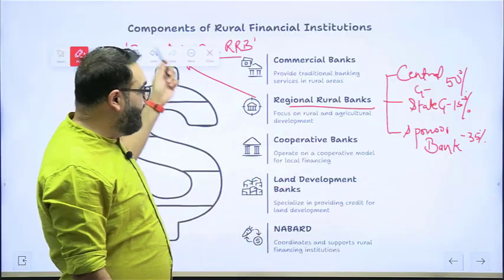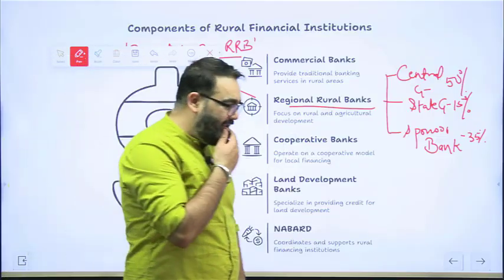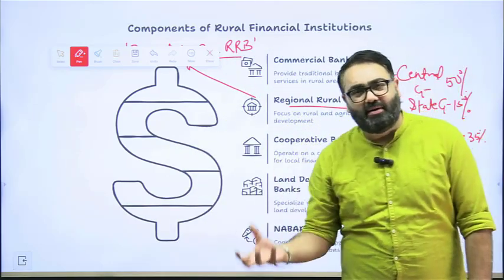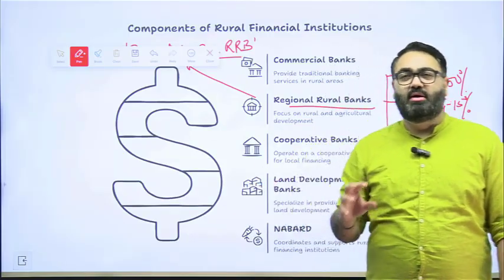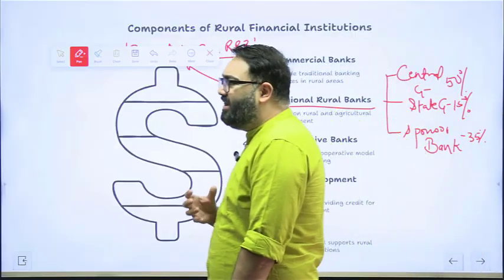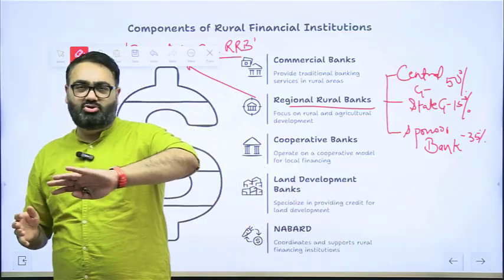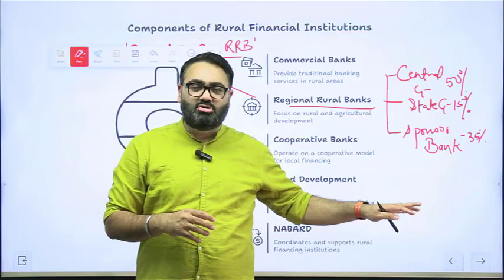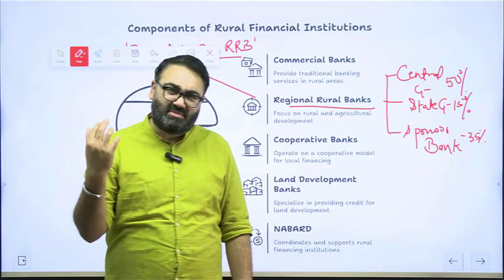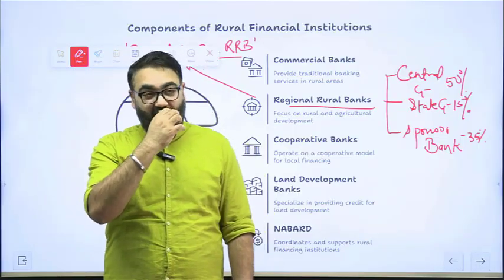Then there are also cooperative banks. Cooperative banks, again a very unique system. As the word cooperative suggests, these have members. Some people come together and say, okay, we will pool in our capital, let's start a bank. So they become members of the bank. Members are the customers also. These usually give loans to each other, only to those people who are members of the bank. It's more of an internal thing, but there are obviously a lot of members. Some of them may have thousands and lakhs of members.